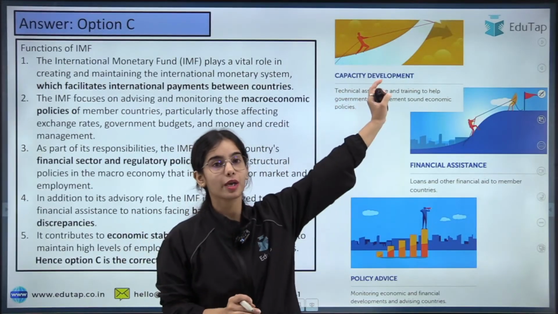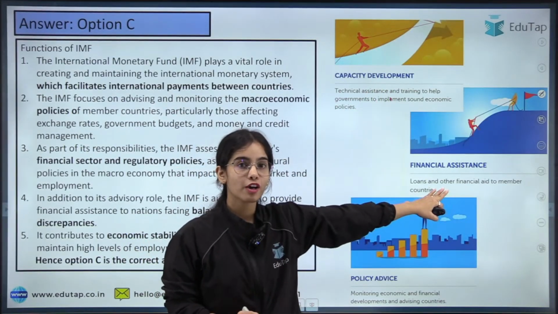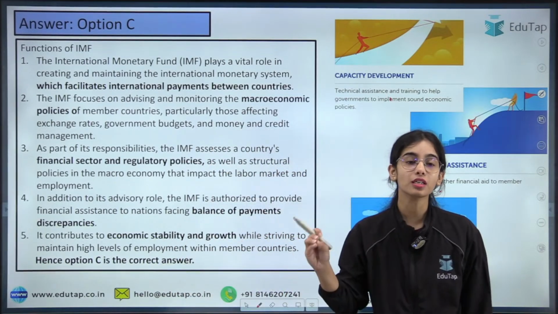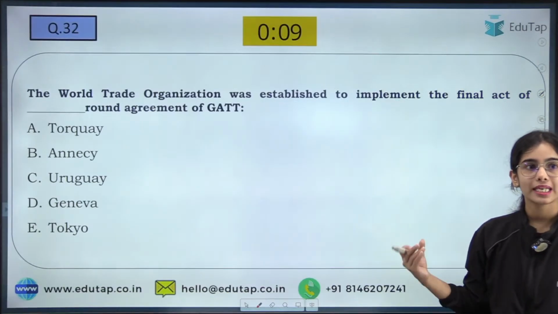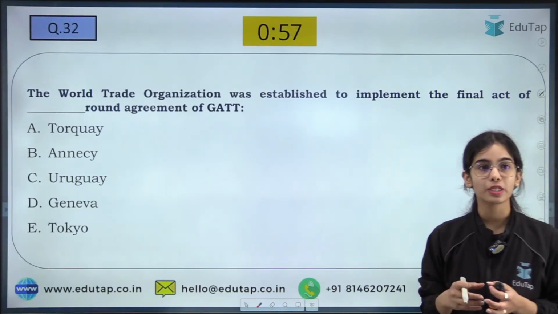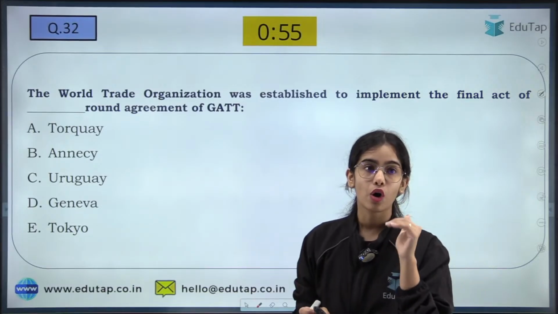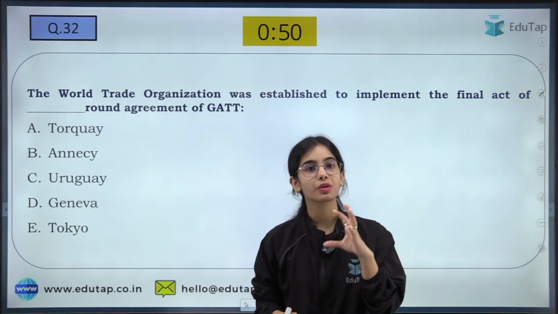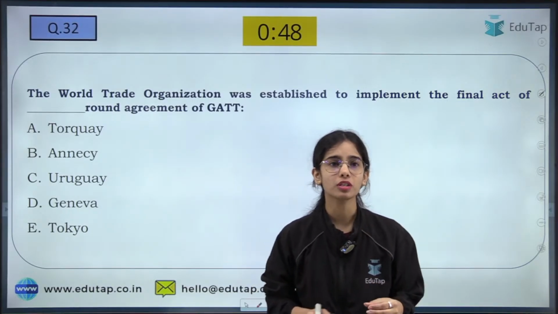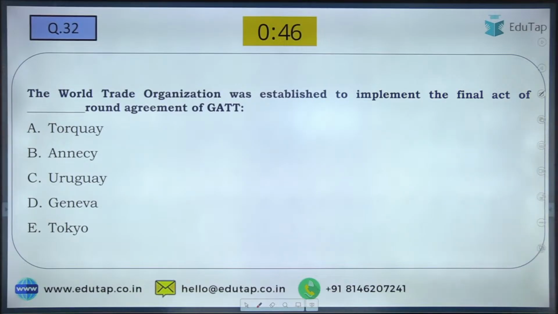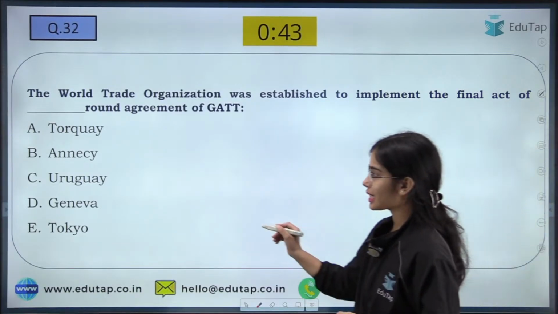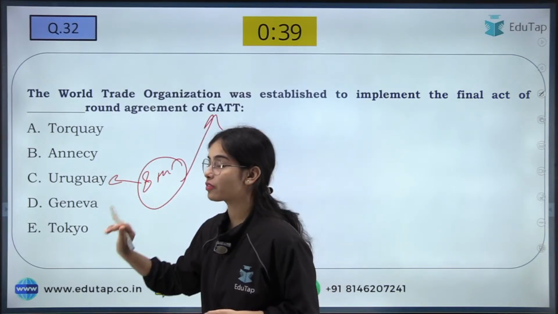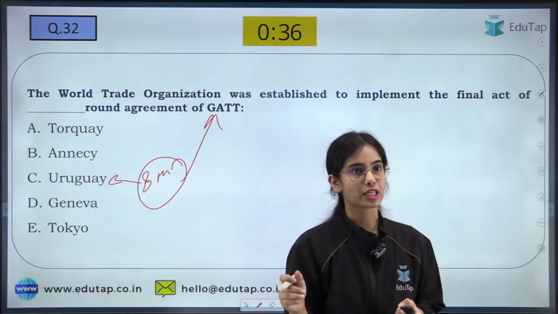You can see that the IMF provides capacity development, financial assistance as well as policy advice, but it cannot start regulating the political sector of a country. Next: the World Trade Organization was established to implement the final act of which round of agreement of the GATT? It was the Uruguay round, the 8th round of the GATT, as per which the WTO, the World Trade Organization, was established.